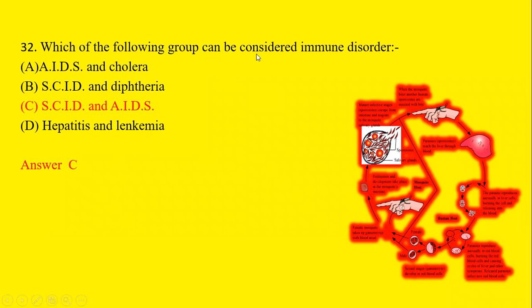Which of the following group can be considered immune disorder? AIDS and cholera, SCID and diphtheria, SCID and AIDS, or hepatitis and leukemia. We know that SCID and AIDS are related with immune disorder. So option C is the correct answer.